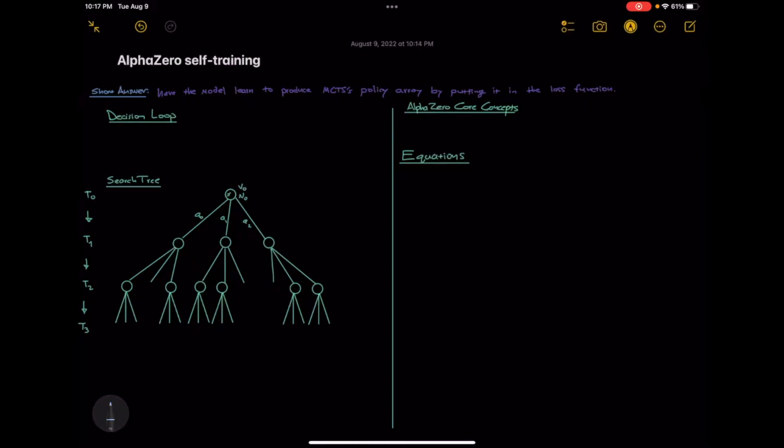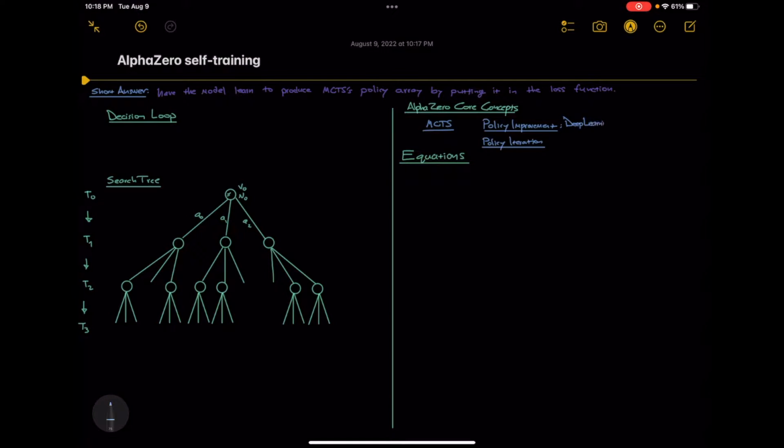The first thing to understand is that AlphaZero is not a monolithic end-to-end neural network that does everything. It's a tree search sampling algorithm combined with a neural network. Sampling means you're looking at a sample of the search space because there are just too many options to consider. AlphaZero uses Monte Carlo tree search, MCTS, to do this. Combined with the neural network model, MCTS does two critical jobs: policy improvement, which you can accurately think of as deep learning augmented tree search, and policy iteration, which is the inverse, tree search augmented deep learning.